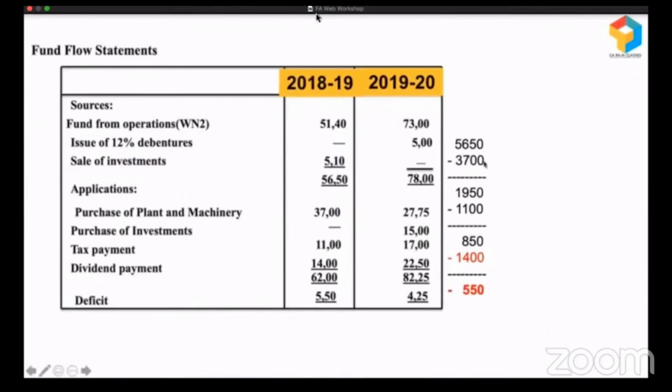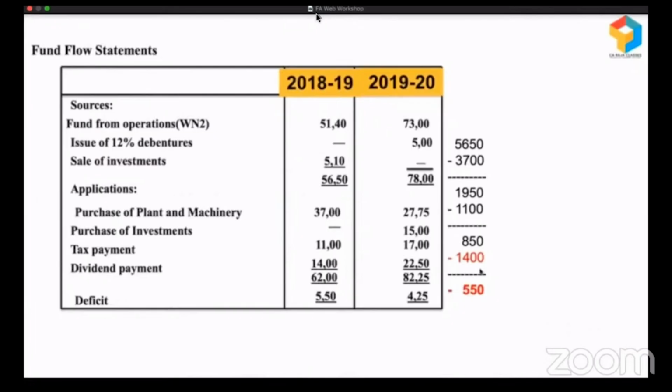Ideally, when they purchased plant and machinery of 3,700, they should have raised some long-term funds. So some portion of this 3,700 could have been funded by long-term funds, and that would have left a good amount of surplus so that they could have paid this dividend easily. Or the other way is, when they have an investment to take place to the extent of 3,700, why are they paying dividend? They could have used this money for funding that, right? They didn't do that. They paid dividend when they didn't have adequate funds. When they had only 850, they paid 1,400.